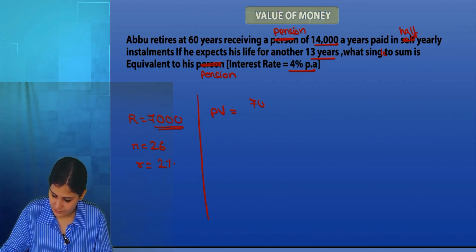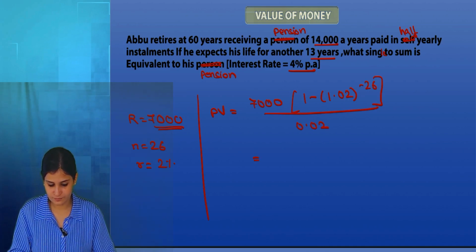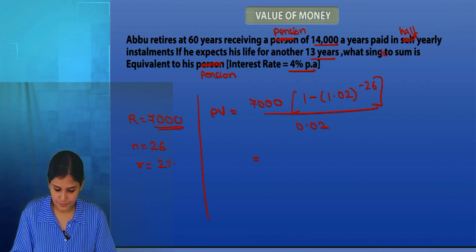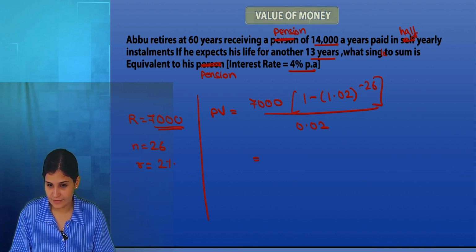So R times (1 minus (1 plus i) to the power of minus n) divided by i. So 1 divided by 1.02 to the power 26.